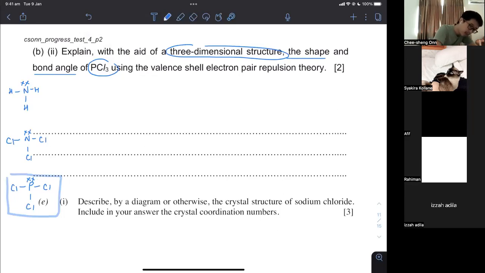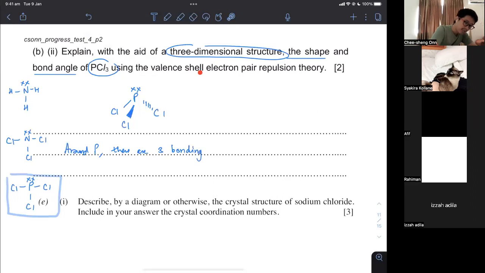3 covalent bonds. When I have to draw a 3-dimensional structure, they are not asking for dot and cross, so do not draw dot and cross. They're asking for a 3-dimensional structure that looks like this, and I have a lone pair there. So what can I say? Around the phosphorus atom, there are 3 bonding pairs. This is called valence electron pair repulsion theory, VSEPR.